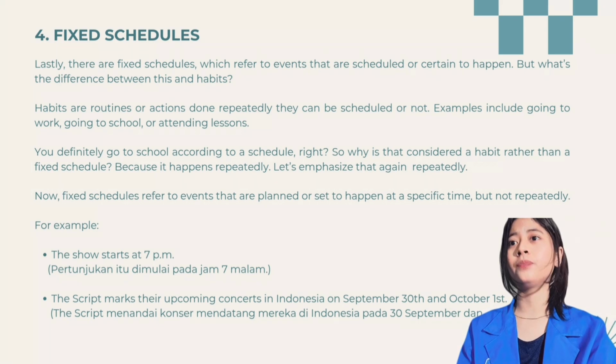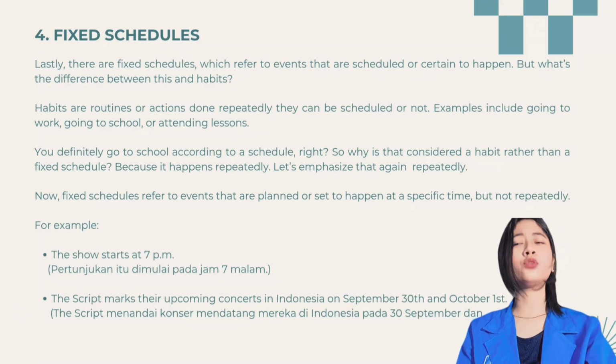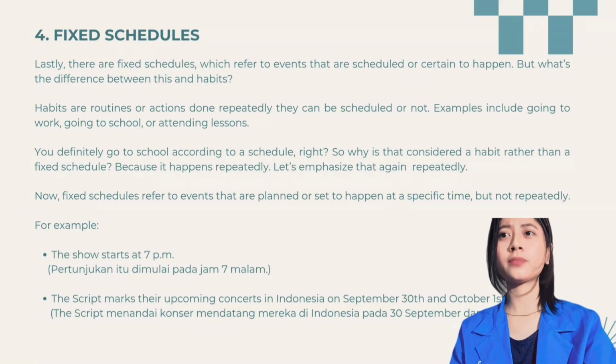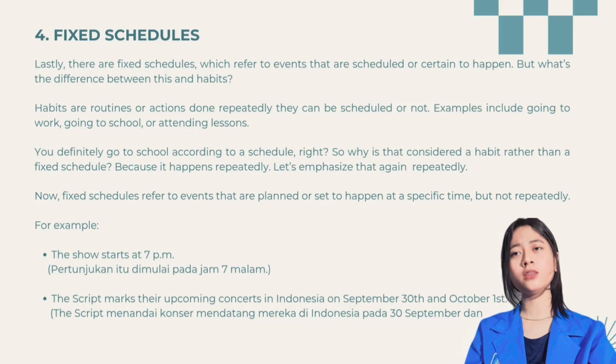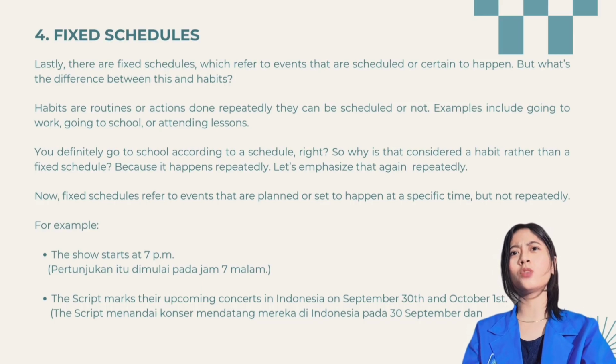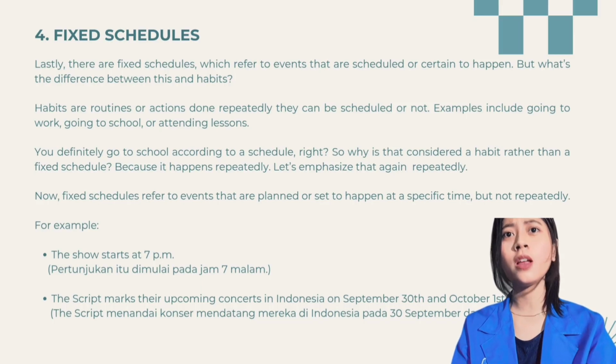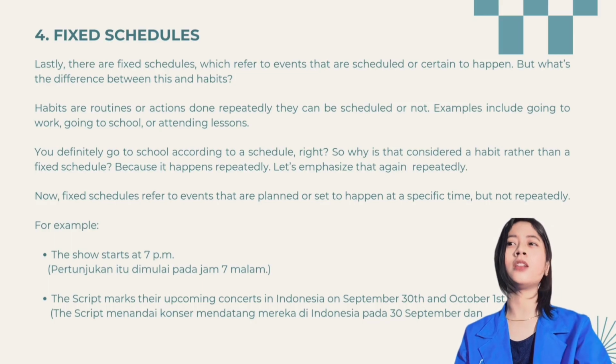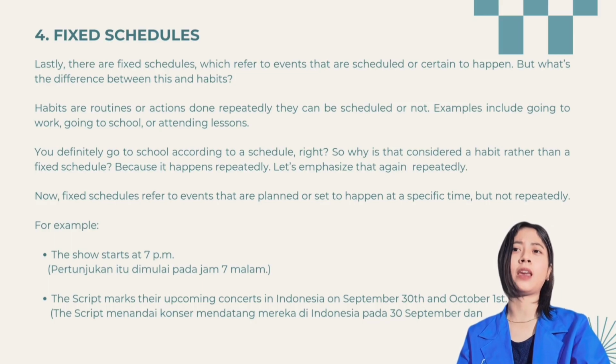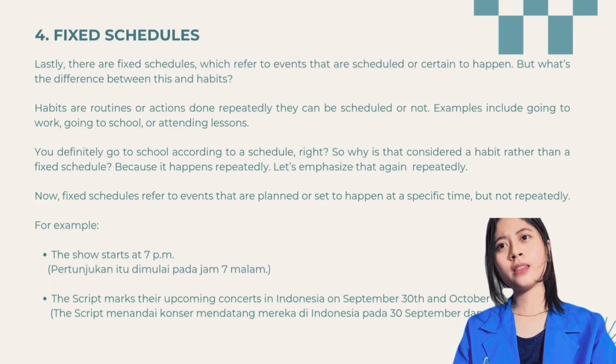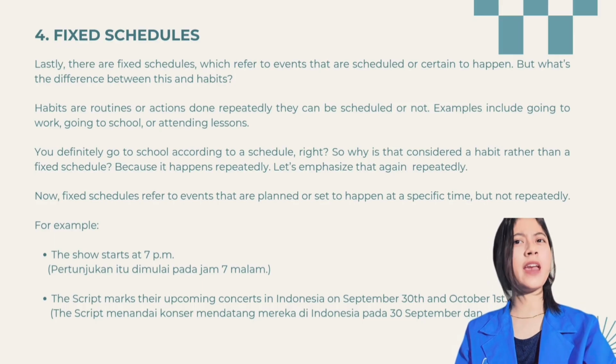You definitely go to school according to a school's schedule. So why is one considered a habit rather than a fixed schedule? Because it happens repeatedly. Let's emphasize that again: repeatedly.